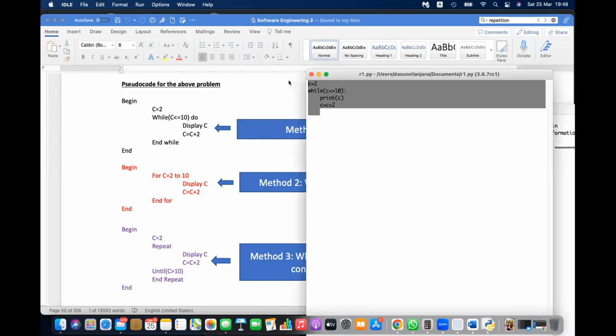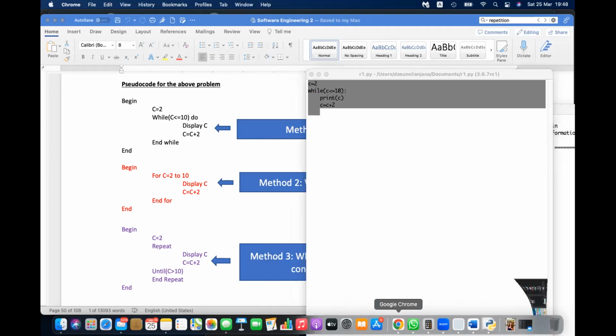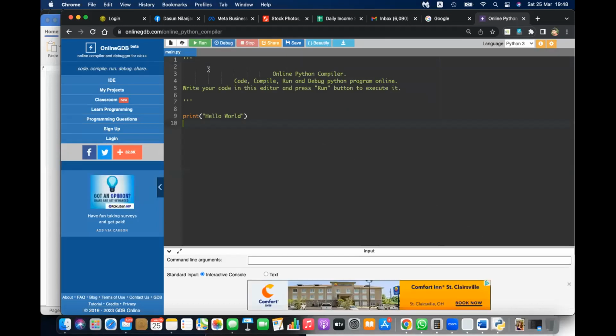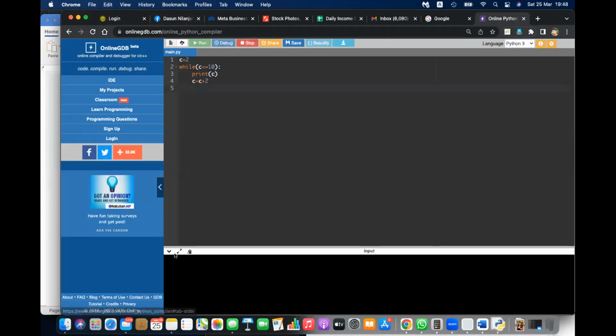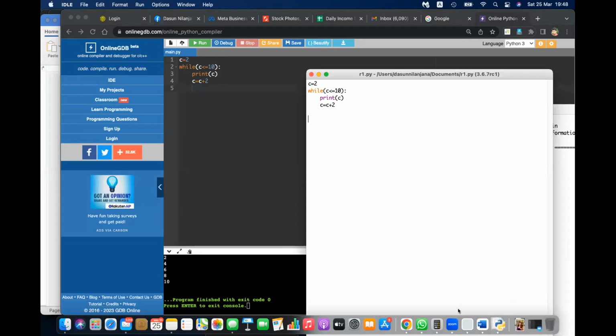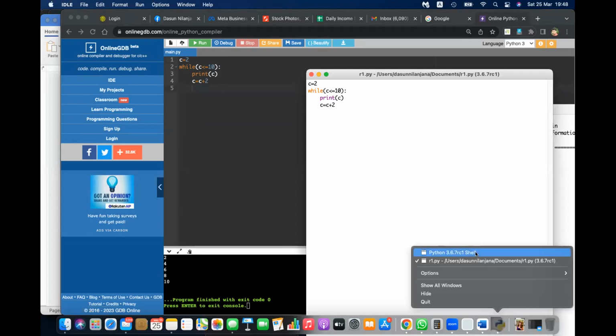Same code you can run in this online version also. Erase everything, paste this, run it, and you will see the output here itself. No need to even save. You will see the output in the black window below. That is in the online version. Indentation is a must, right? Indentation is a must. This is in the IDLE. Just try and get the result.